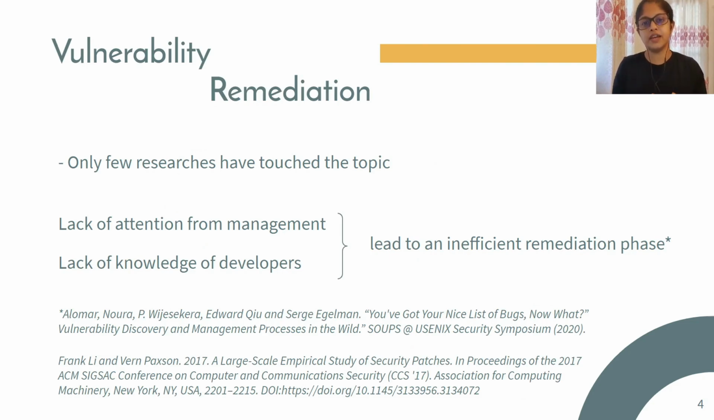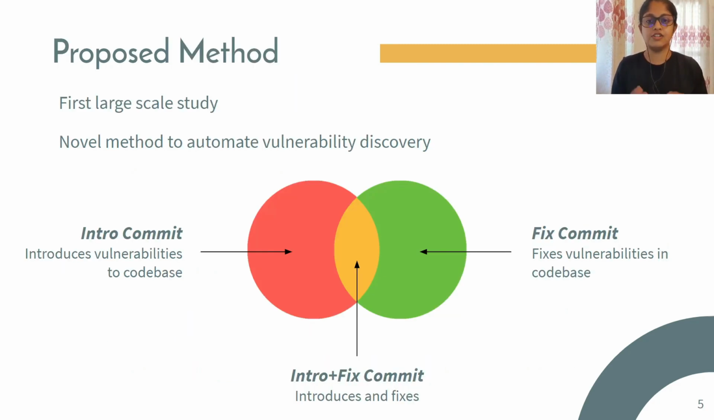We believe that one of the main reasons for this are the issues found in the vulnerability remediation phase. Prior work on vulnerability remediation, which is only a few compared to its importance, have pointed out that lack of attention from the management or even lack of knowledge of developers to fix found vulnerabilities could make remediation phase inefficient. That could negatively affect the security posture of any organization. But as a research community, we do not have any visibility to this phase through a systematic study. To this end, we propose the first large-scale study analyzing vulnerability remediation.